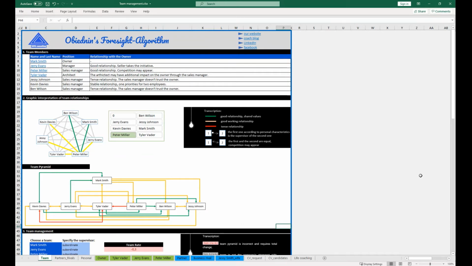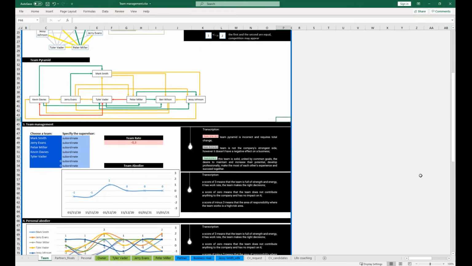The next block is enterprise teamwork forecasting, where you combine the roles of employees in the team pyramid for the next year. To do this, we have deduced the team rate and abadia. Here's an example. Such a team has a command rate of minus 0.3. It's in the red zone, which means the team pyramid is wrong and needs deep changes. The team abadia has the following graph, where by January 15th, the team's abadia rate will be 0.